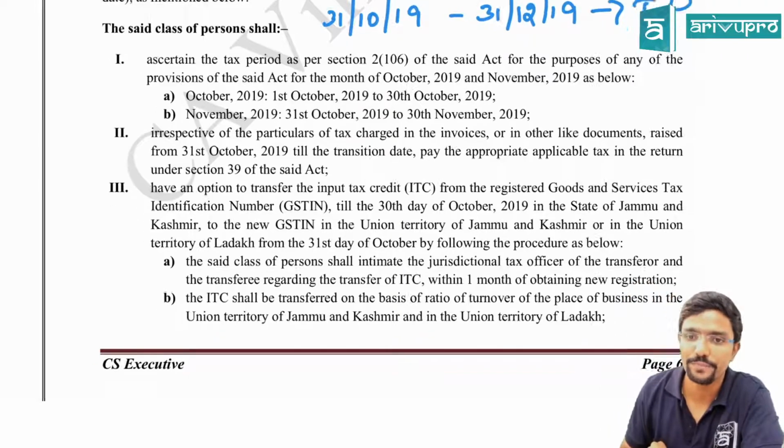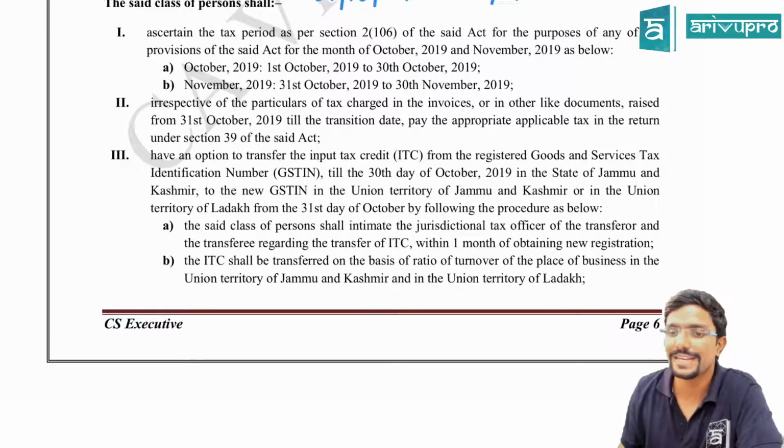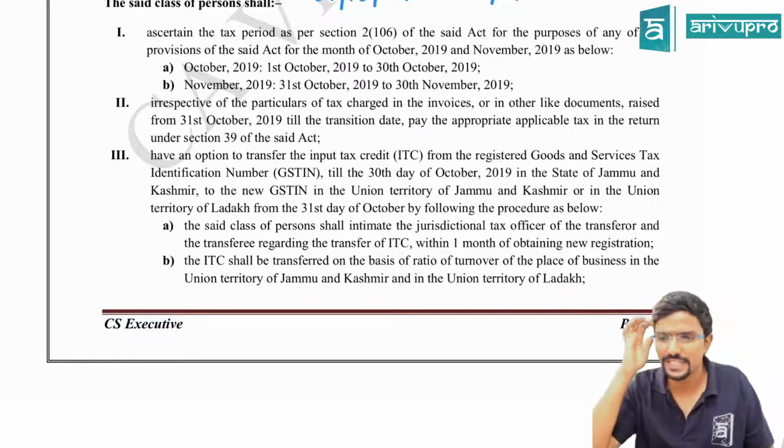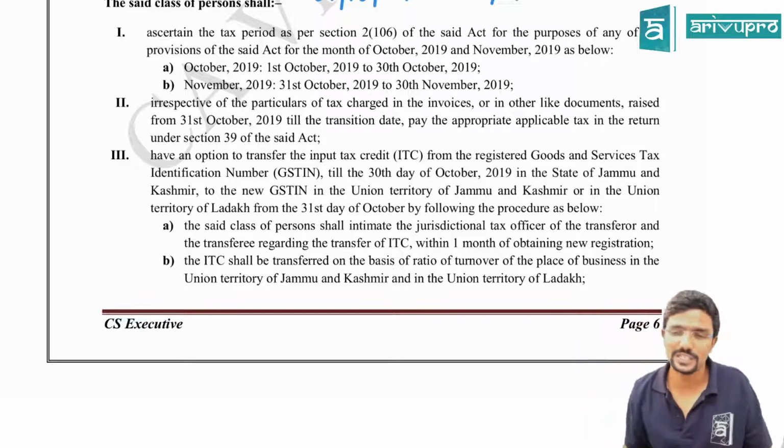Clear? Okay. Irrespective of the particulars of tax charged in the invoices or other documents raised from 31st October till the transition date, pay the appropriate applicable tax in the return under section 39 of the said act. See, previously assume you were paying CGST or SGST, now you are paying UTGST. You cannot say, sir, previously I was paying this and that.